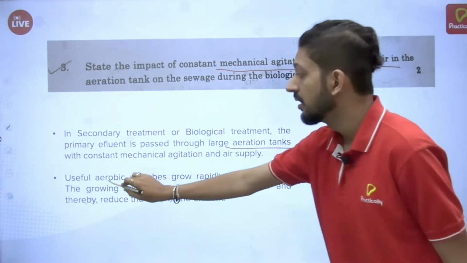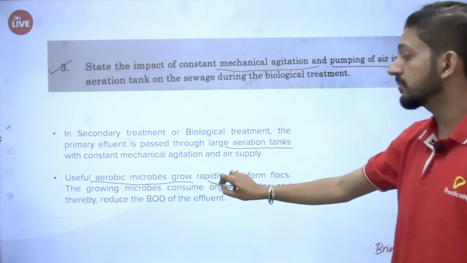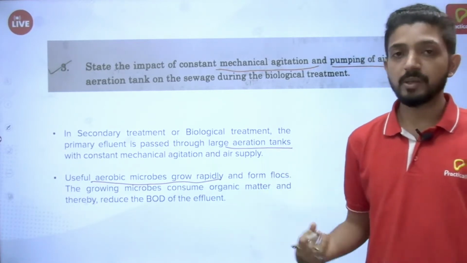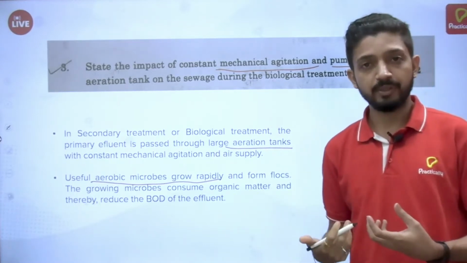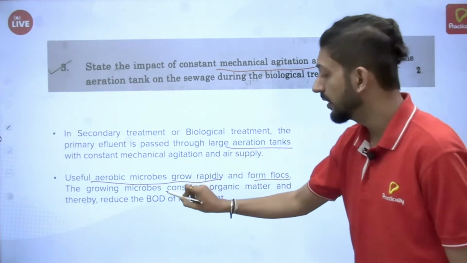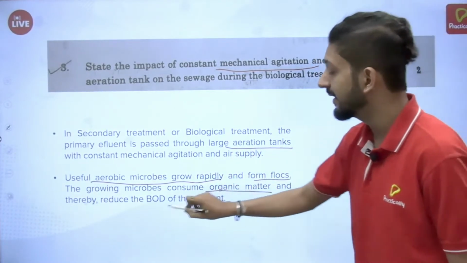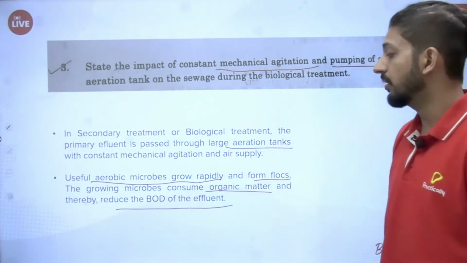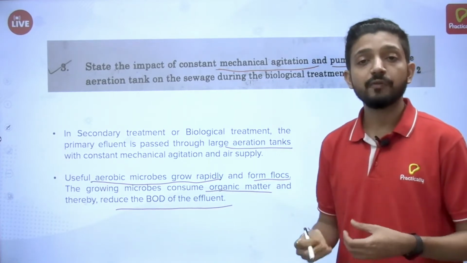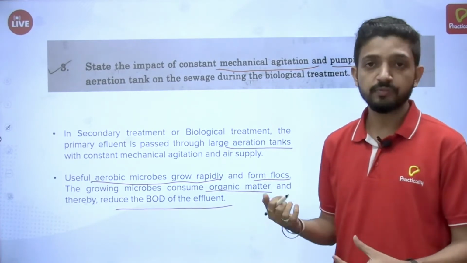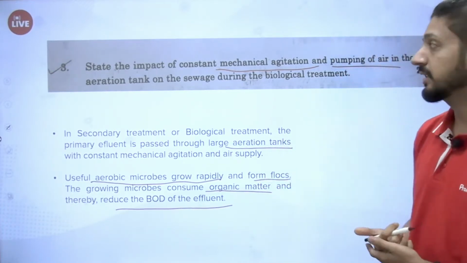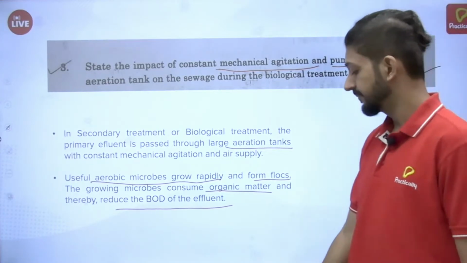What does it do? It helps useful aerobic microbes to grow rapidly, because aerobic microbes will need oxygen. So if we pump in sufficient air, they will grow rapidly and form flocs, and the growing microbes consume organic matter and thereby reduce the BOD of the effluent. BOD, the biological oxygen demand. So it is actually going to help for the treatment of the water, for it to become clearer, more pollution free. So we have to just mention these 2 points and you will get 2 marks.